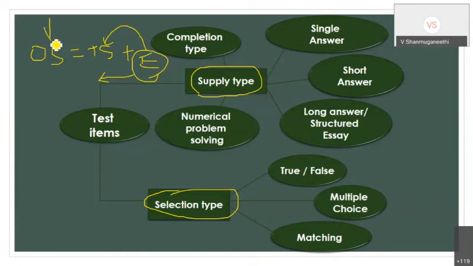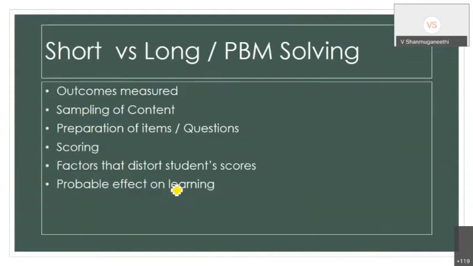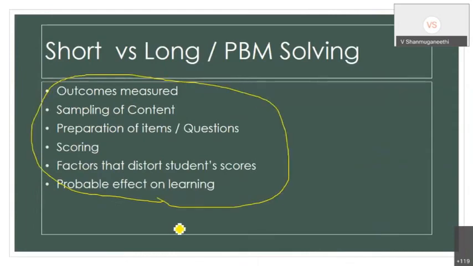So how we follow the guidelines for setting the question paper is very important, because each and every guideline plays a major role, whether true or false, long answer, essay paper, short answer, single answer, multiple choice, or match the following. For all of these, the guideline plays a role. You will get the textual material for that. Then basically we have to understand when to use the short answer question and when to use the essay type of questions. So what kind of outcome do you want to measure?